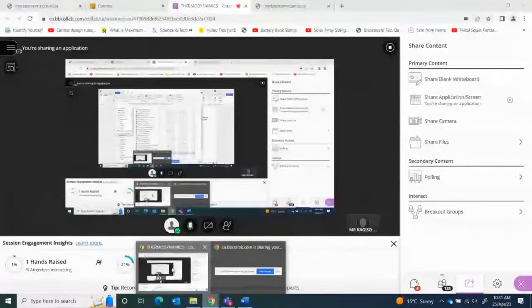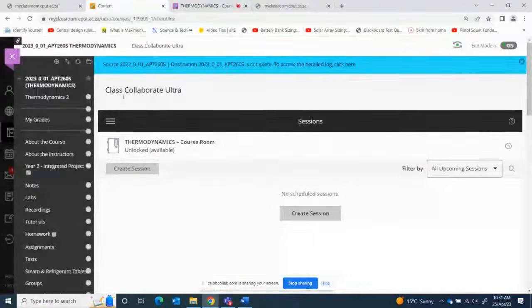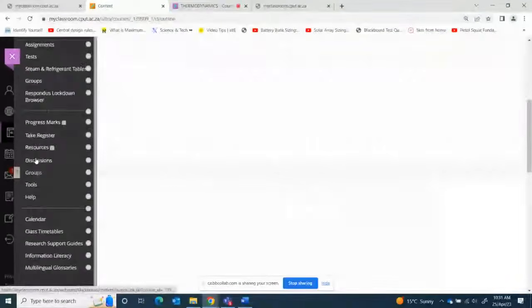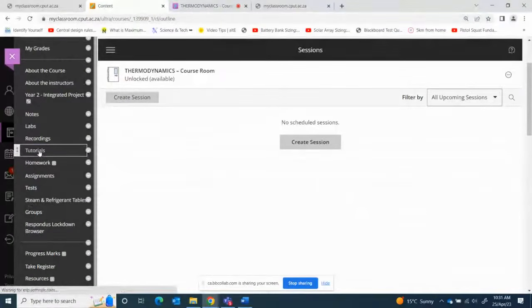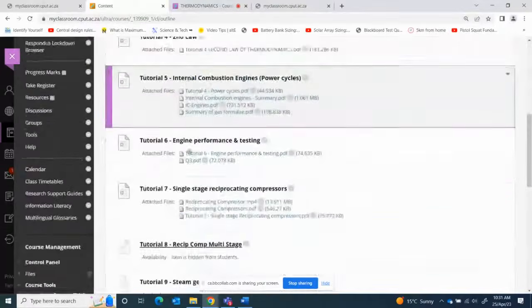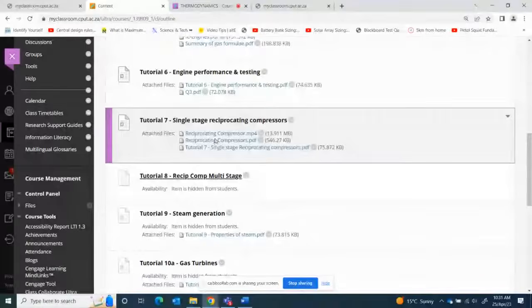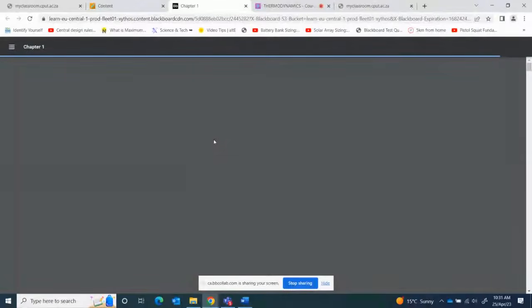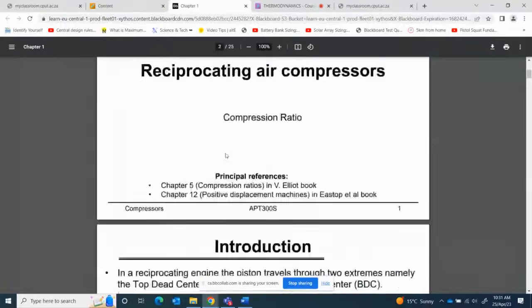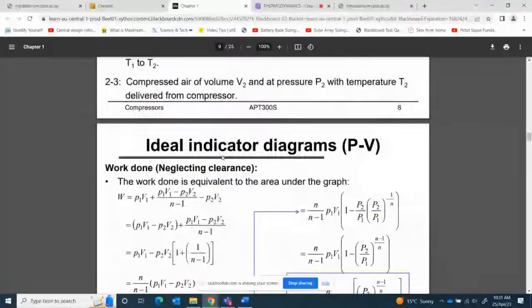I want to go back to that sketch that I showed you now. Where am I going now? Okay, I'm going to content. I'm going to tutorials. Can somebody tell me which volume is this? Okay, where are we now? It's the compressor PDF, yeah. This is the PV diagram of this question.